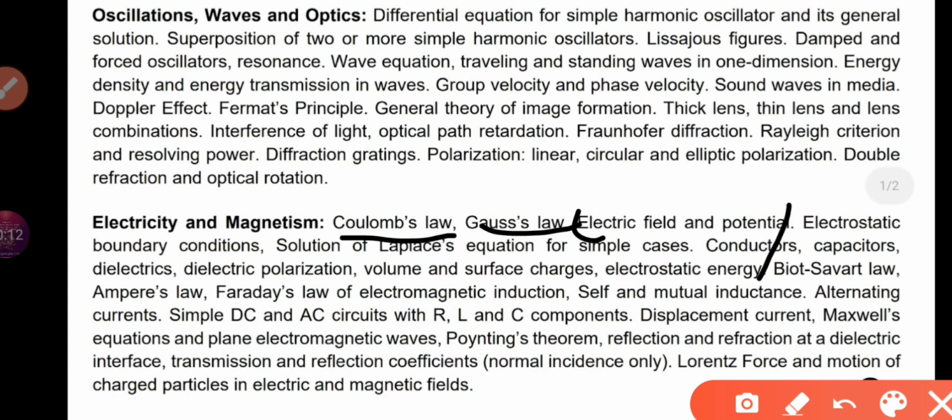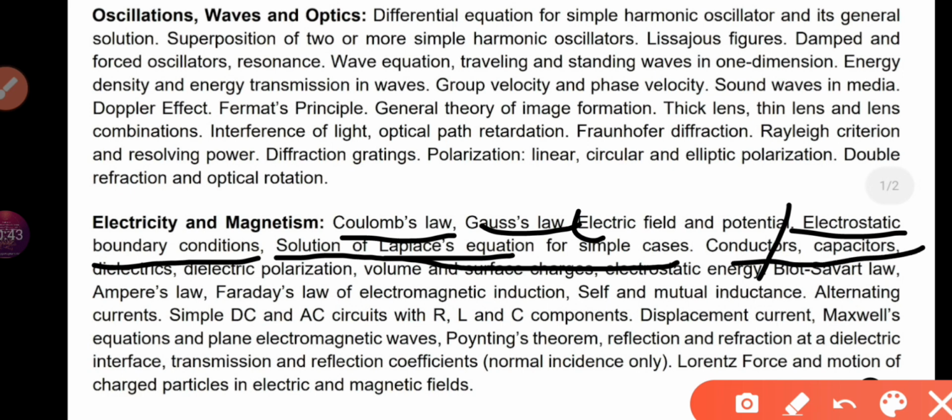They are not new. Electrostatic boundary condition, these are new topics, so if you have already studied it, then it's okay. Otherwise, you can skip it. Solution of Laplace equation in simple cases. This is very important. Laplace equation will help you in mathematical physics, and also here in conductors and capacitors. There are a few formulas. If you know them, then you will be able to solve every problem around these topics.